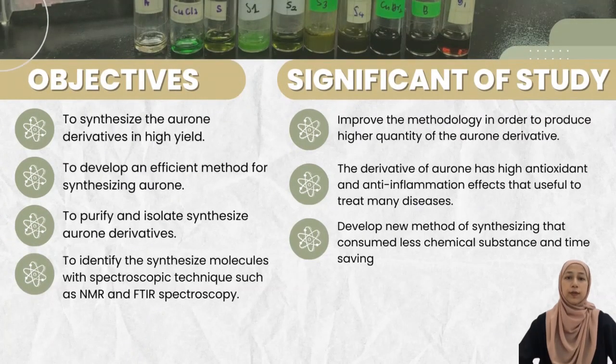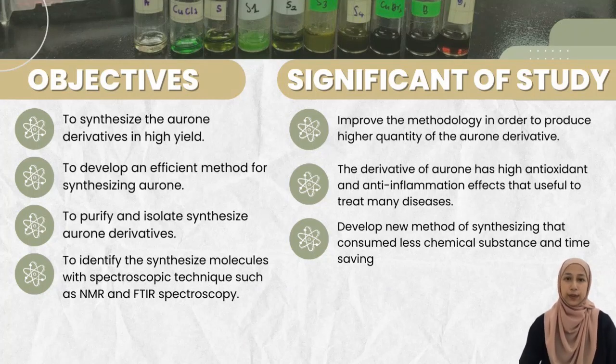The objective of this study is, number 1, to produce high yield of aurone derivative. Number 2 is to develop an efficient method for synthesizing aurone. Number 3 is to purify and isolate aurone derivative. And lastly, to identify the synthesized molecule with spectroscopic techniques. For the significance of the study, number 1 is to produce a high yield of aurone derivative, and number 2 is that aurone has high antioxidant and anti-inflammation effect that is useful to treat many diseases. And lastly is to develop a new method of synthesizing aurone.